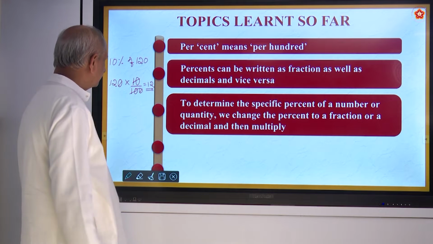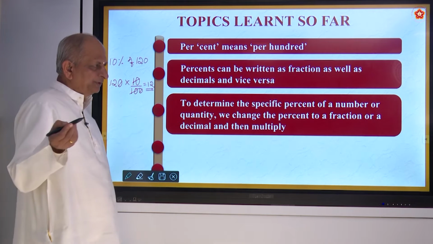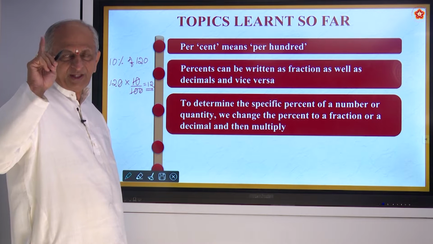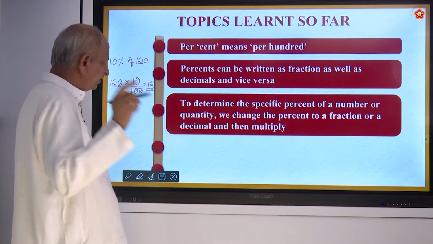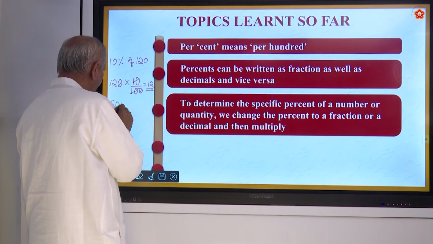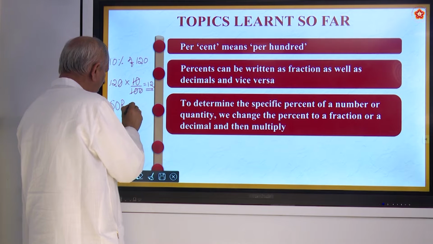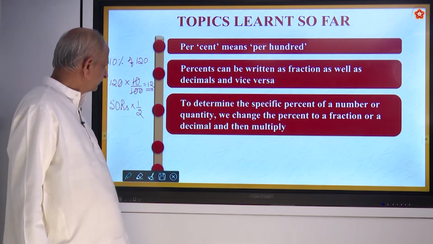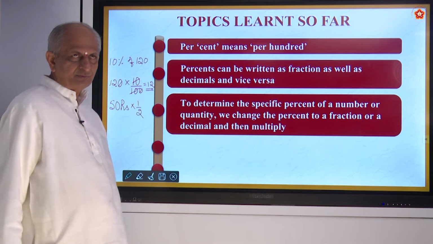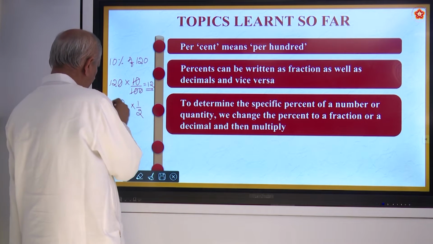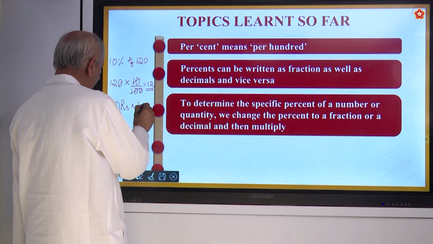Even if we say the cost of 1 kg of sugar is 50 rupees, what is the cost of half kg? You divide this and you will get 25 rupees, right?